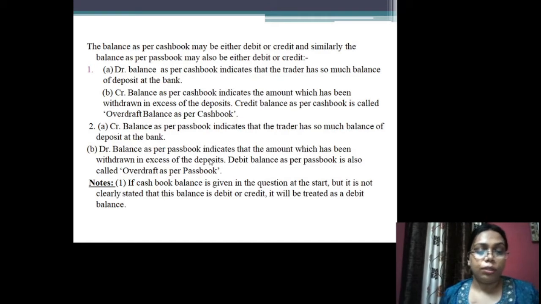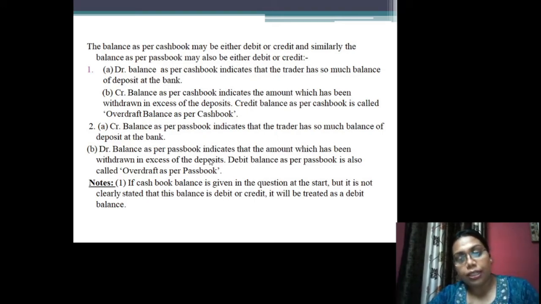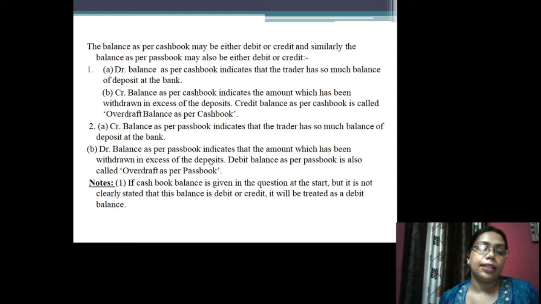There are some important points to be noted. If a cash book balance is given in the question at the start, but it is not clearly stated whether this balance is a debit or a credit, then it will be treated as a debit balance. So while doing these questions, we have to keep in mind that in that case it will be treated as a debit balance.